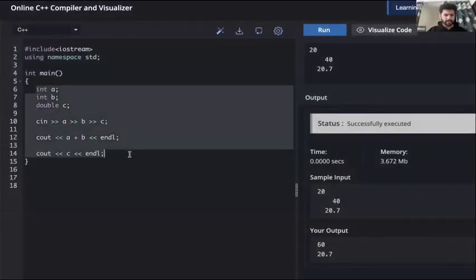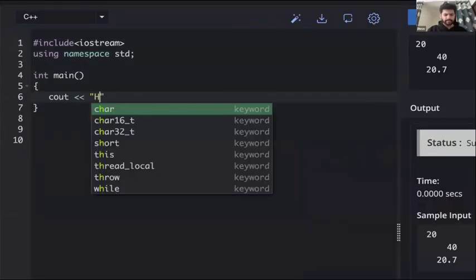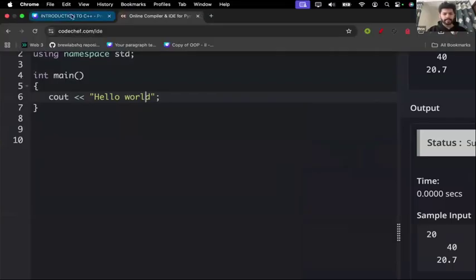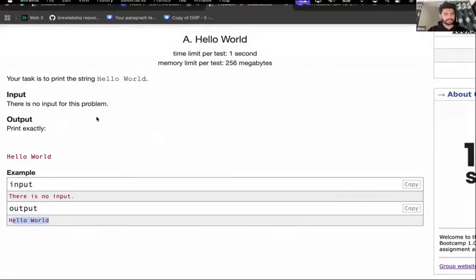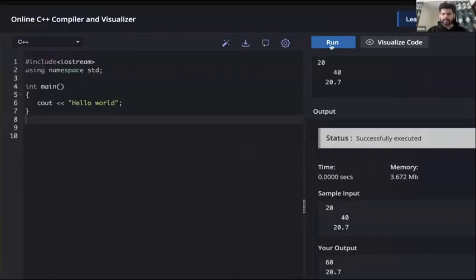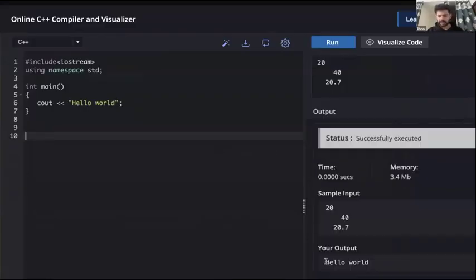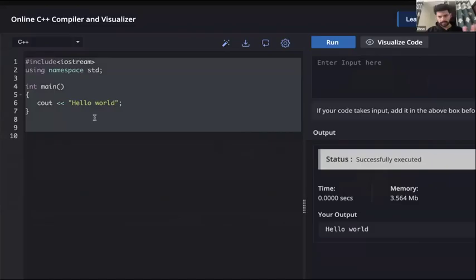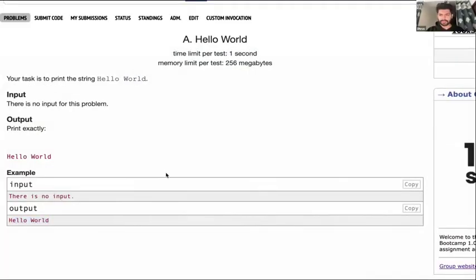So to print hello world, we need this skeleton code first of all. And then we just write here cout hello world. Okay. So we have written hello world. Perfect. Let's try to run this also. So this gives hello world also. So input is not required. We can remove this. So now we can copy this code. Once we have tested this, now we can move back to Codeforces.